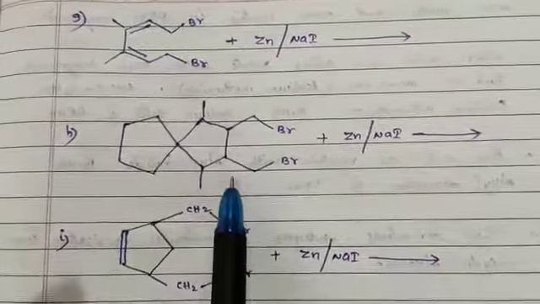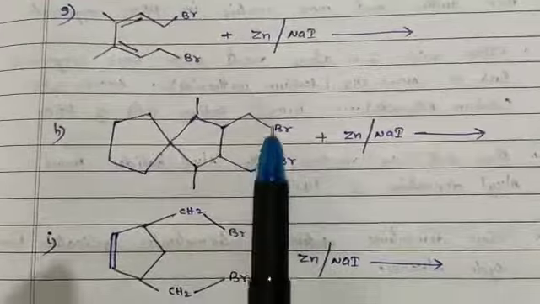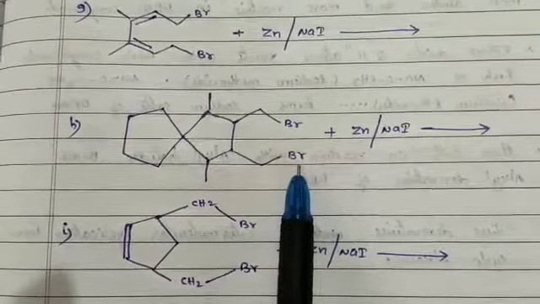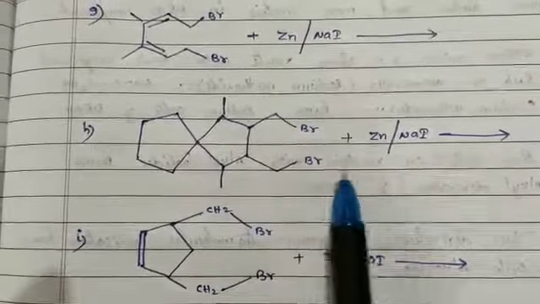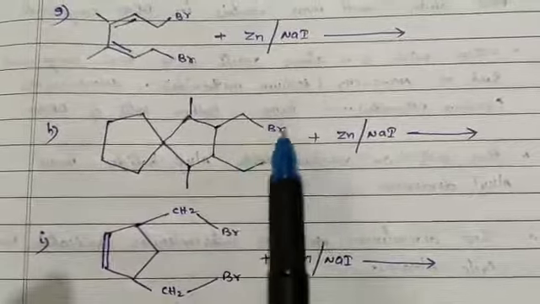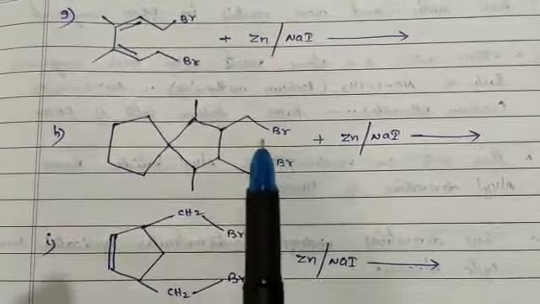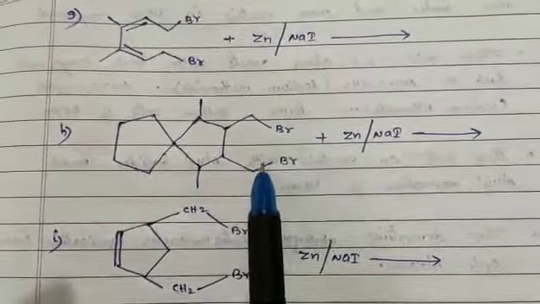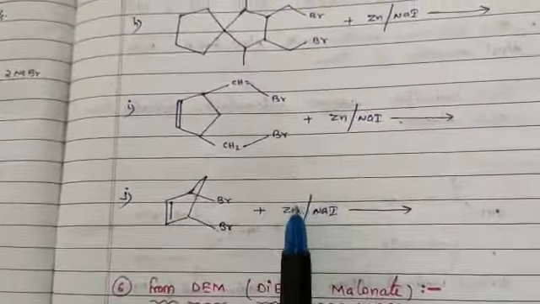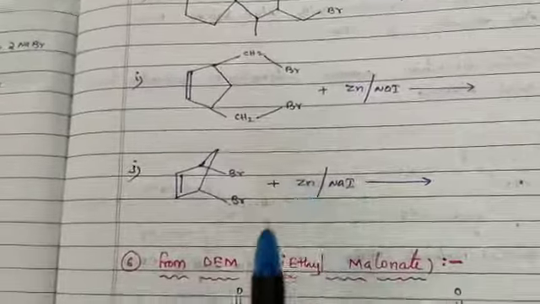Now if we consider one more example, in this molecule also we have bromine; it is a dihalogen compound within the molecule, that is, intramolecular. On reaction with zinc and sodium iodide, they are eliminated in the form of zinc bromide, and between these two carbons a single bond is generated. Now all of you do some examples related to these two compounds.